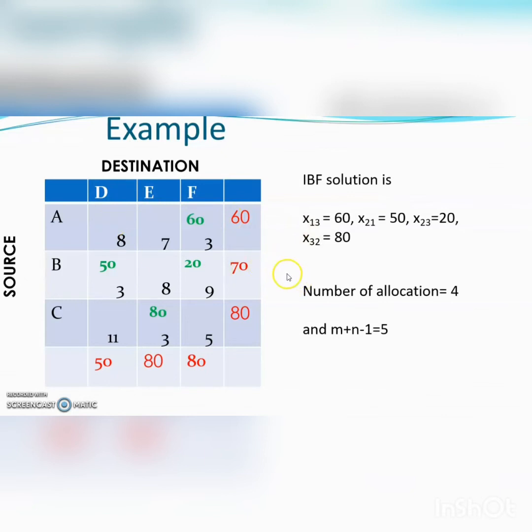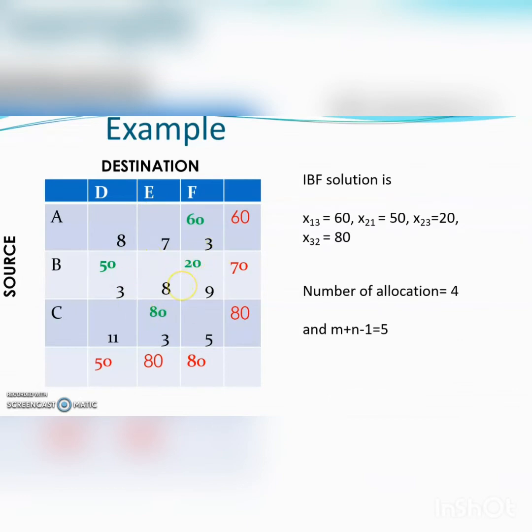Now, as the number of allocations is less than m plus n minus 1 by 1, we have to make one of the unoccupied cells occupied for a non-degenerate basic feasible solution. For this, first we have to select an unoccupied cell with minimum transportation cost.